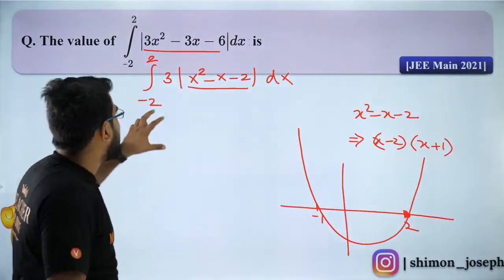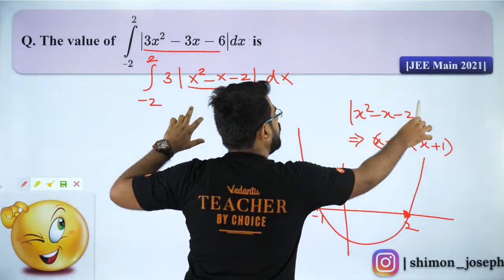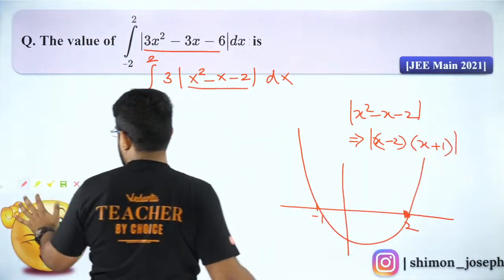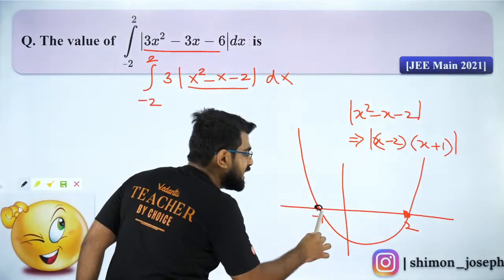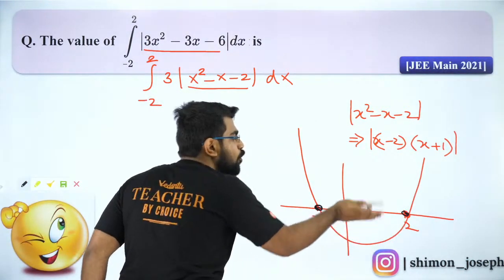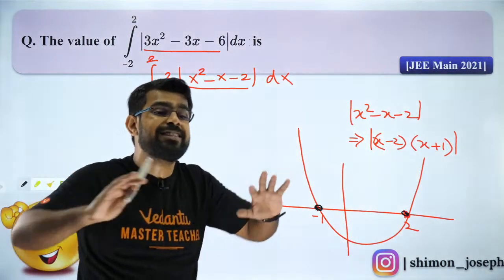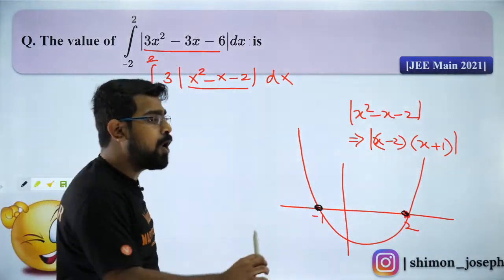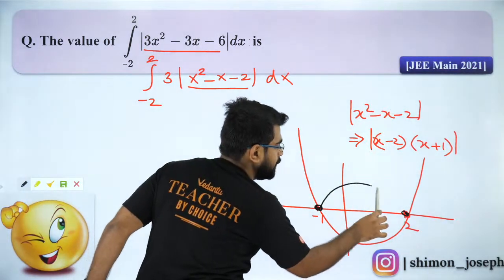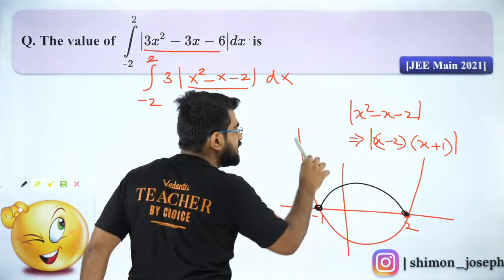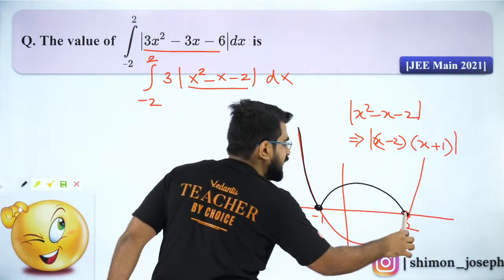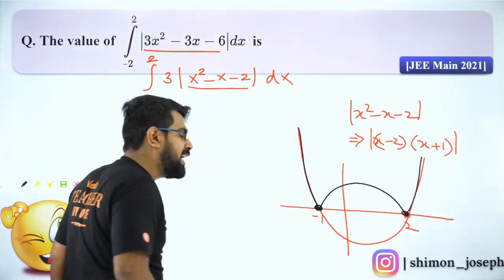Now when I take the modulus of it, what happens? When I put the modulus, this negative portion will flip, because modulus makes everything positive. So this negative part will come out to be positive. So this is my final graph. The black color graph is my final graph. Did you all understand it?